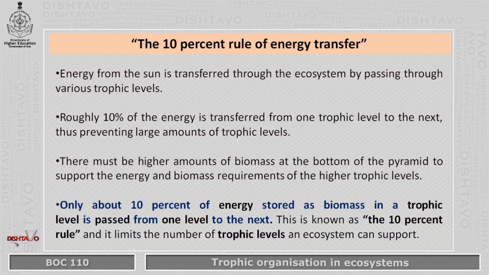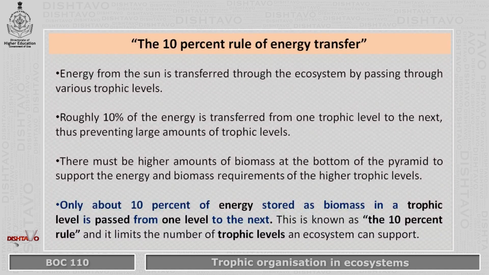There must be a large amount of biomass at the bottom of the pyramid, the producers, so that it supports the energy levels at every higher trophic level. Only about 10% of energy is stored as biomass in a trophic level and passed to the next level.